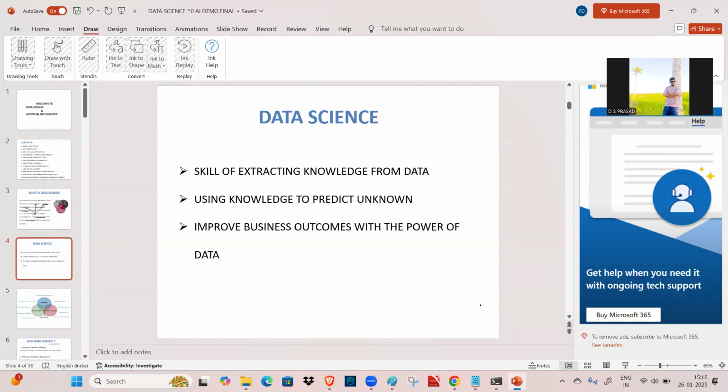What type of business outcomes? Like healthcare. If you use this concept in healthcare, we are going to generate some kind of business. With that business, we are generating some amount of money. So that is called a business outcome.